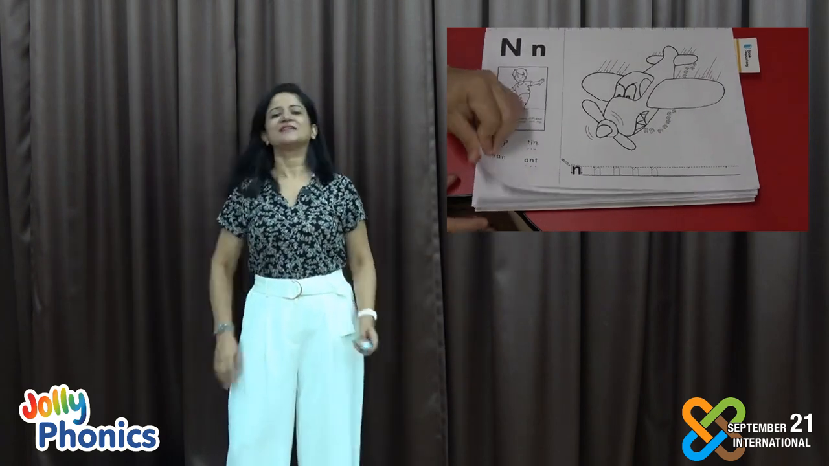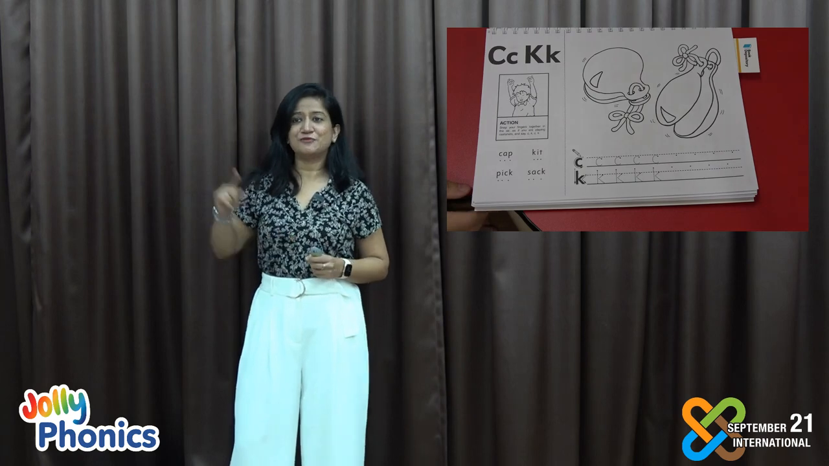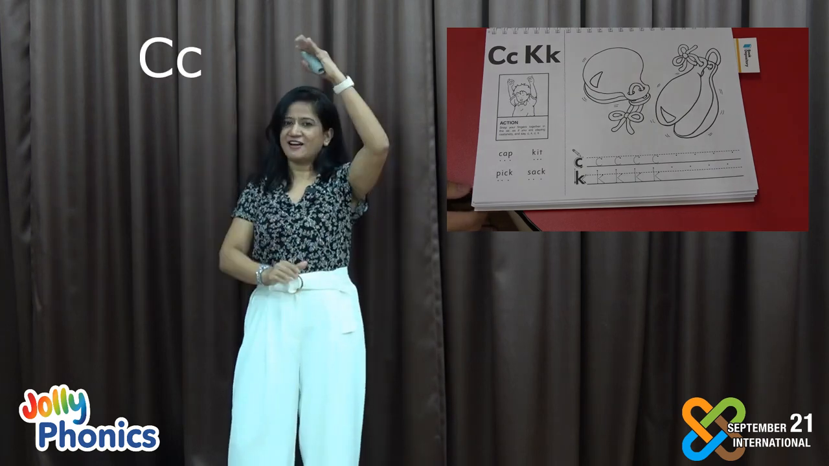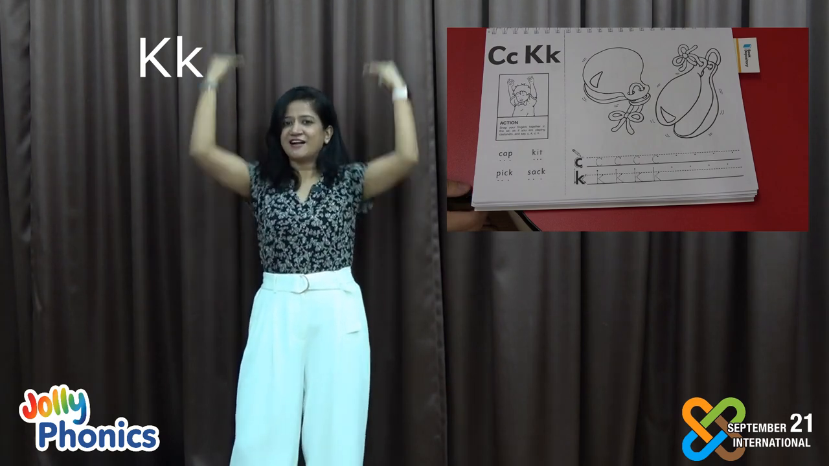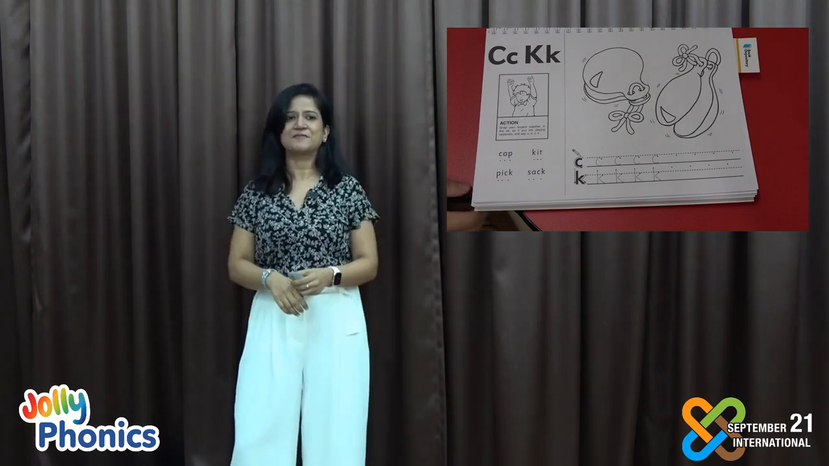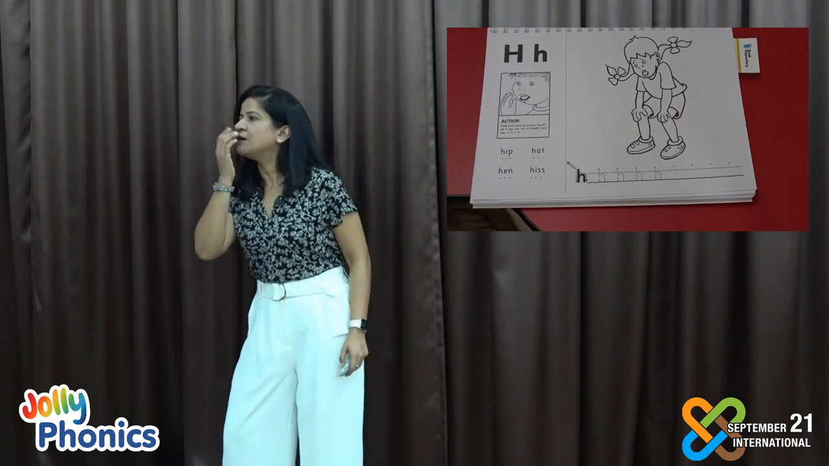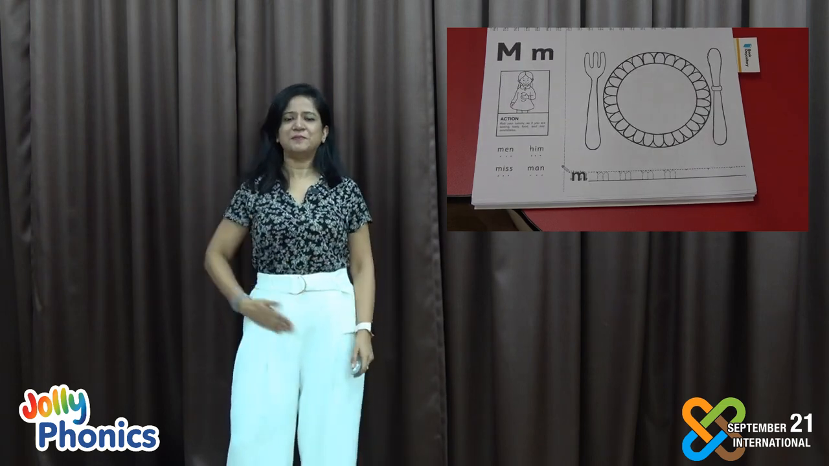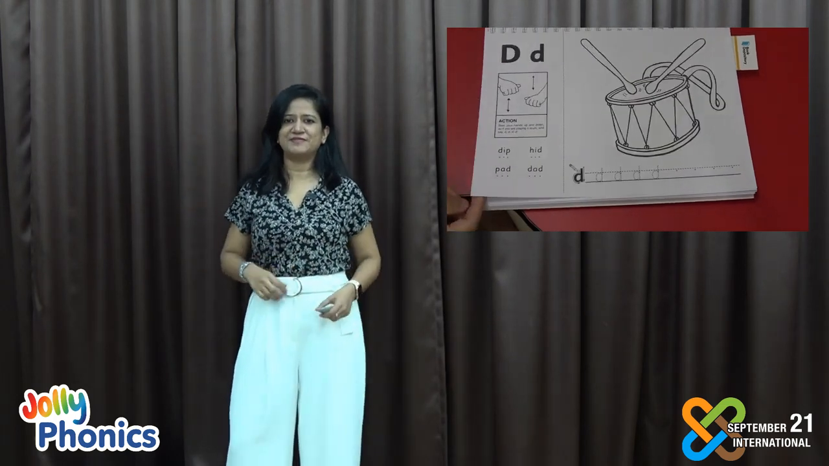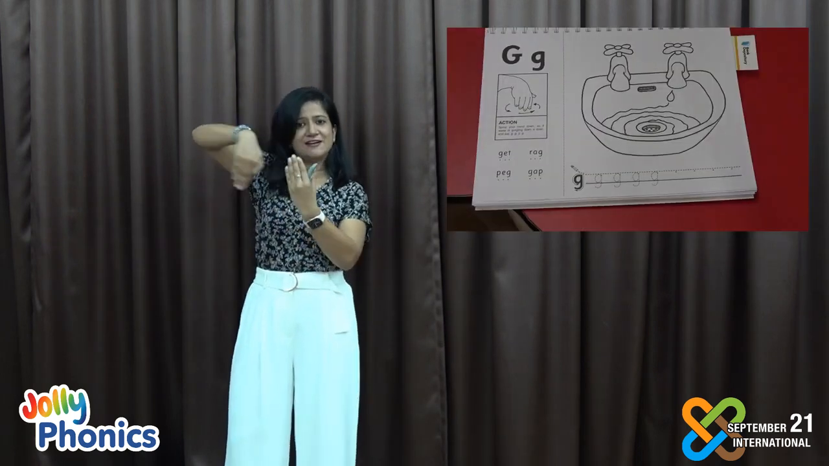Now we are in group number 2, and you can see two sounds here. So for the first one, the action is k, k, k. And for the second one, the action is k, k, k. D, d, d. Now we are in group number 3. This is g, g, g.